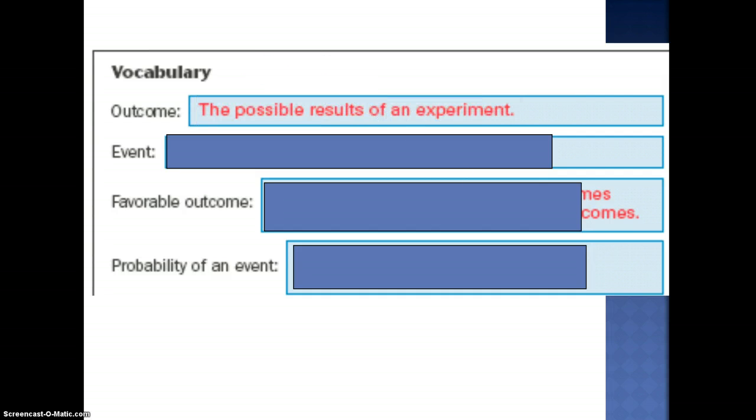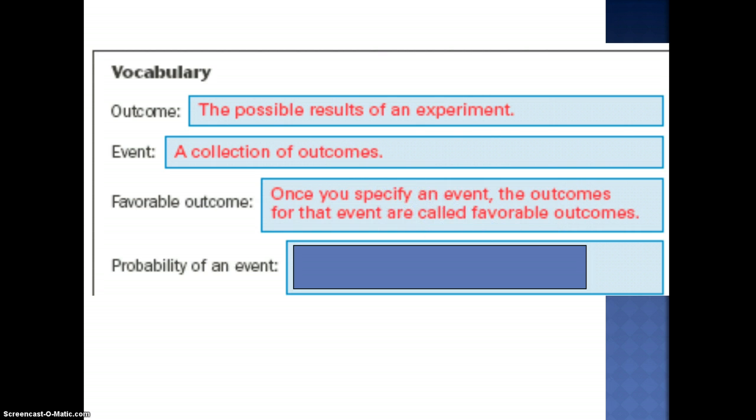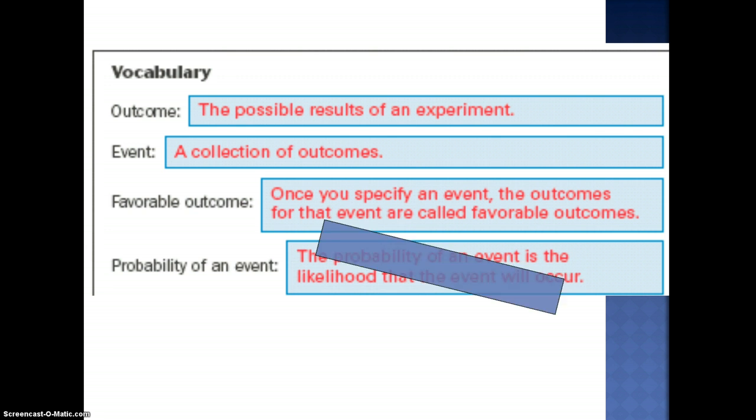An outcome is the possible results of an experiment. An event is a collection of those outcomes. A favorable outcome is when you specify an event, it's the outcome of that event. That's your favorable outcome. Probability of an event is the likelihood that an event will occur. We will discuss more of these words in context with the problems.